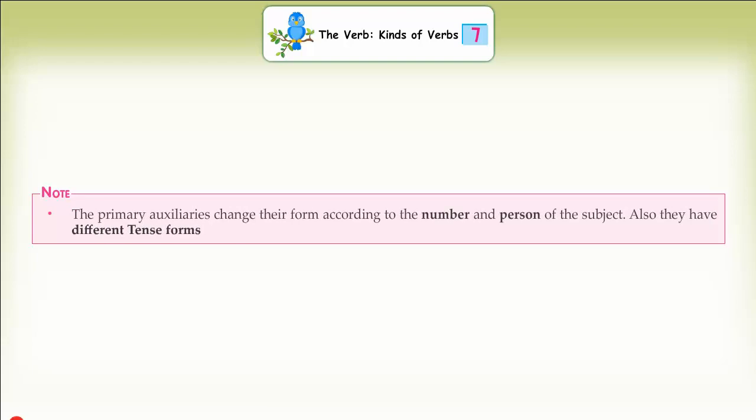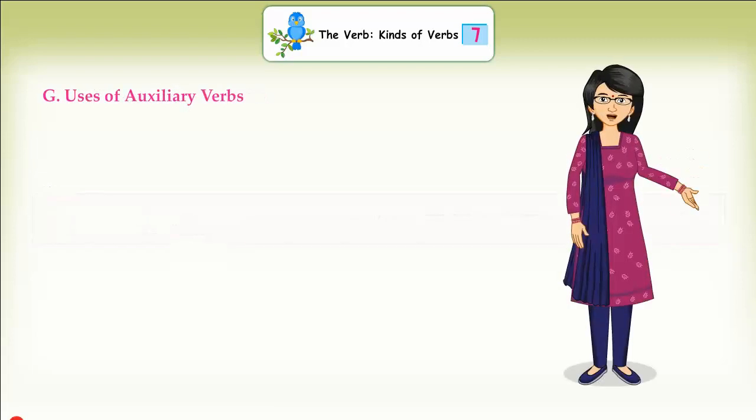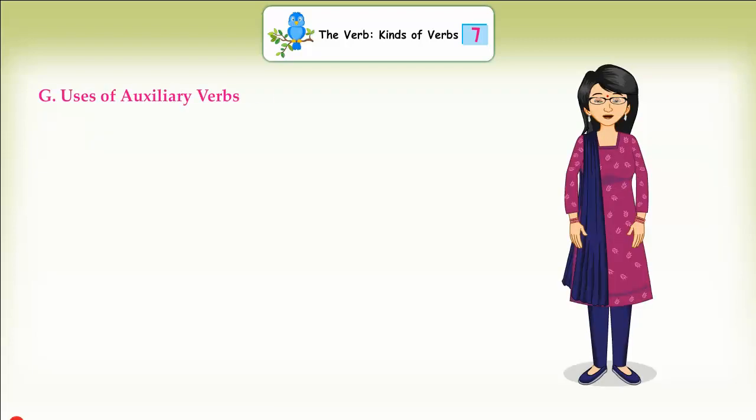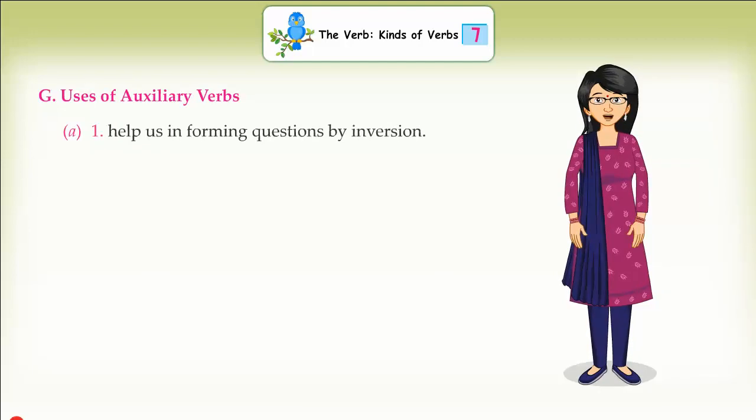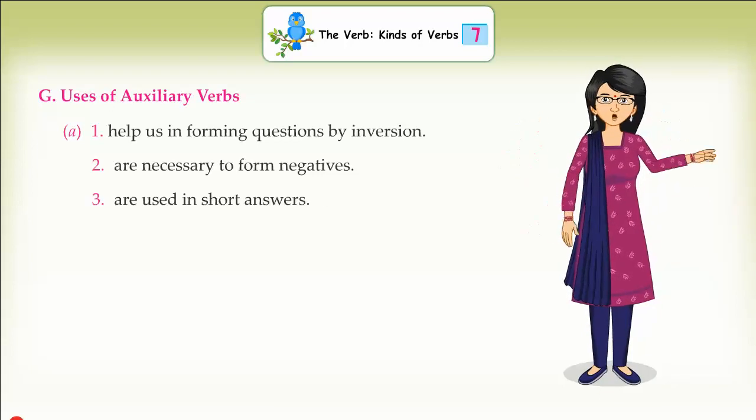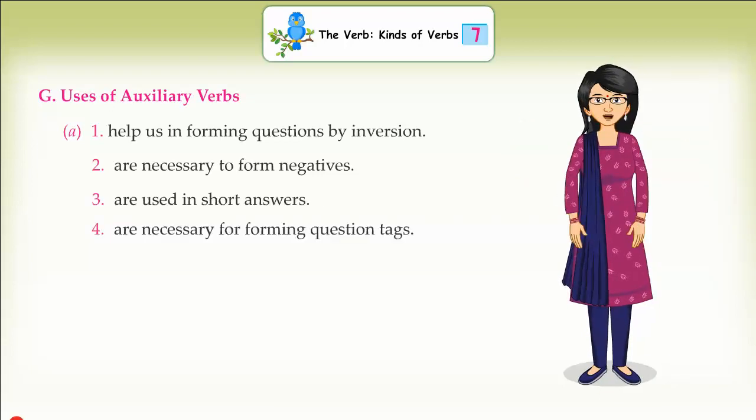Note: the primary auxiliaries change their form according to the number and person of the subject. Also, they have different tense forms. G. Uses of auxiliary verbs. A. 1. Help us in forming questions by inversion. 2. Are necessary to form negatives. 3. Are used in short answers. 4. Are necessary for forming question tags. 5. Are used for saying something with emphasis.